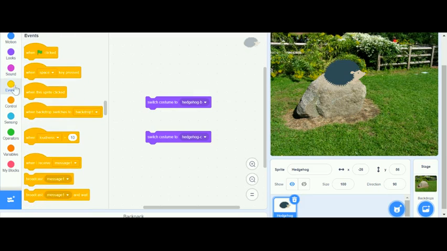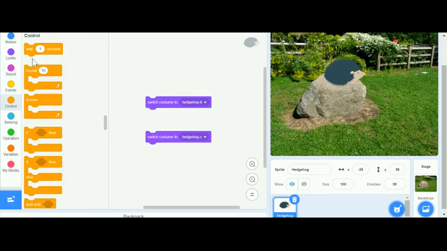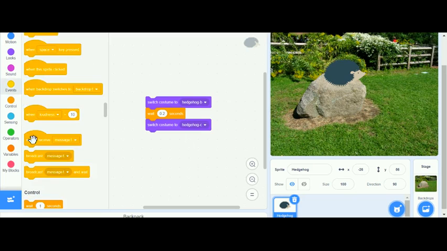So if you go to Control, there is a "wait 1 second" block. I'm just gonna put, instead of 1, 0.2. Now look, now it just went up and down.